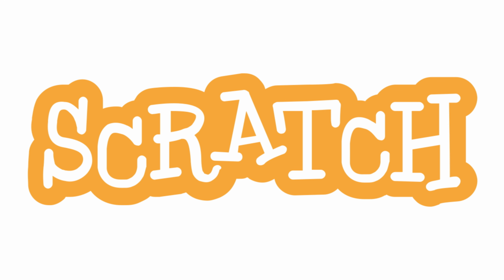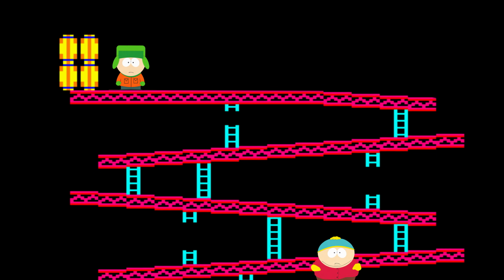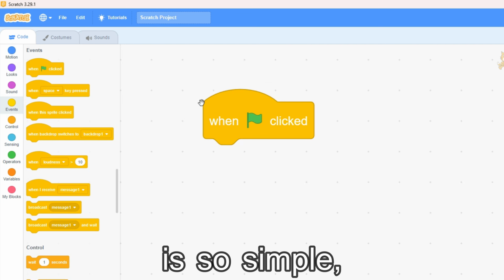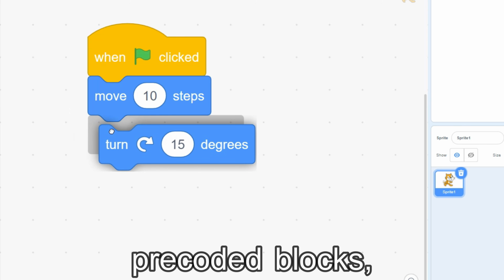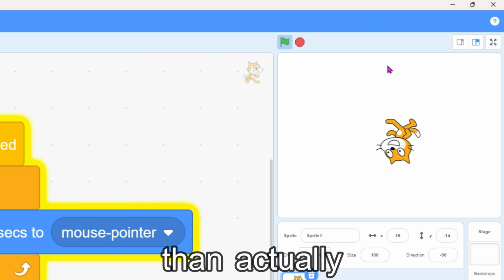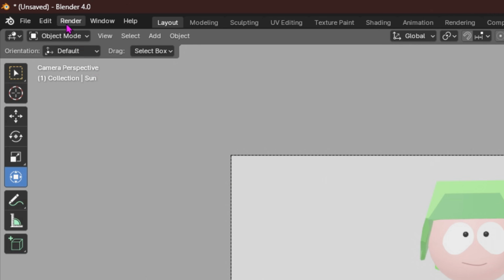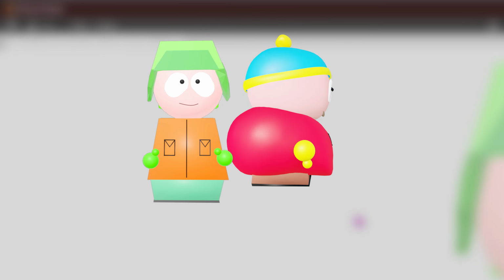For this game, I want to make a boss fight between Cartman and Kyle, where the player controls Eric and has to dodge little Kenny heads that Kyle shoots at them. The coding in Scratch is so simple, as it just gives you pre-coded blocks, and it is more about the concept than actually knowing how to speak a demented binary language. I went into Blender and rendered some character models for both the player and Kyle, and now I can work out how to make them move.